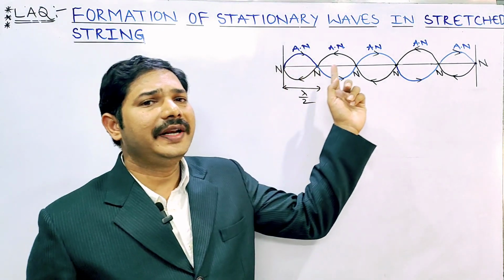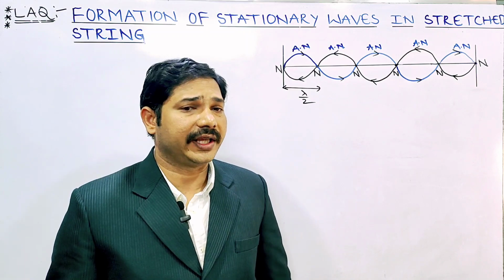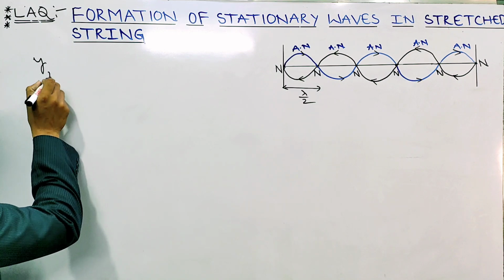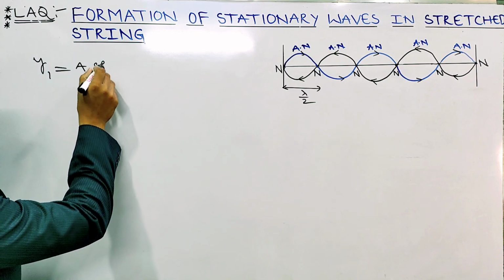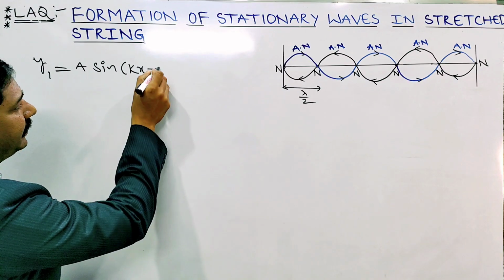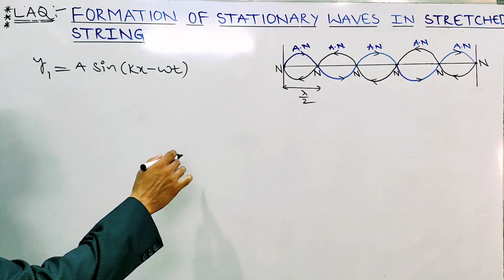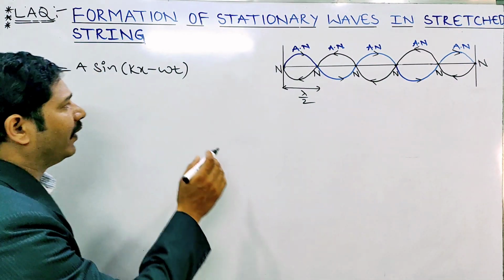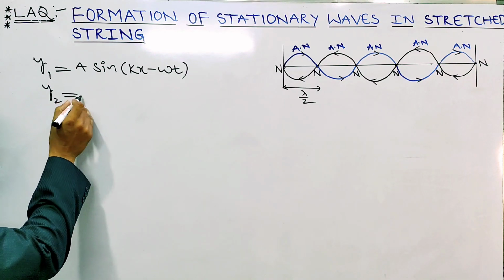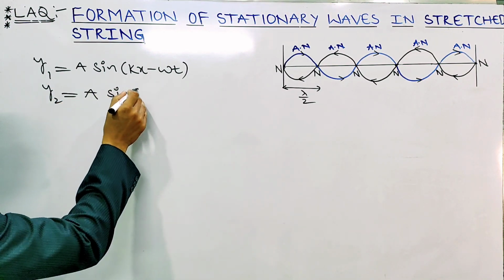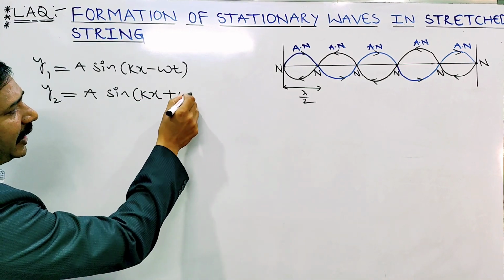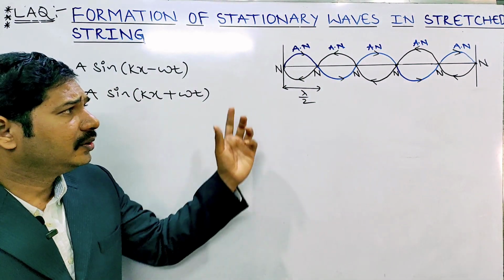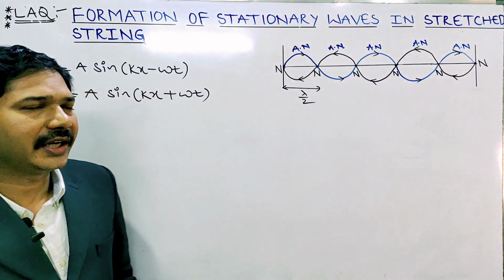The two transverse waves are there. The first transverse wave displacement formula is y1 equal to a sin(kx minus omega t). The second wave is superimposing in the opposite direction, so the second wave displacement is y2 equal to a sin(kx plus omega t). Why? Because it is coming from the opposite direction.